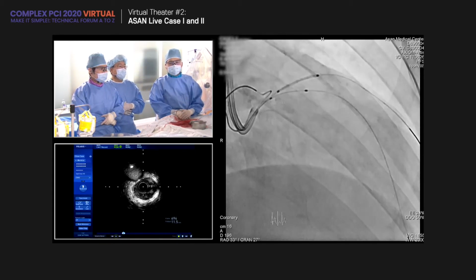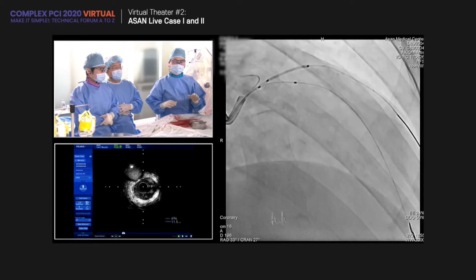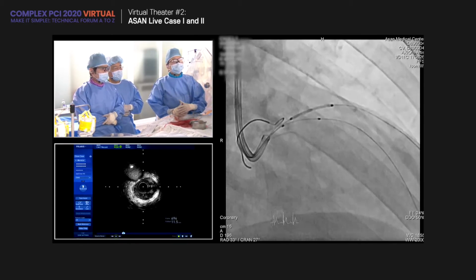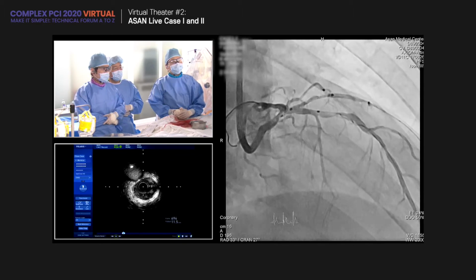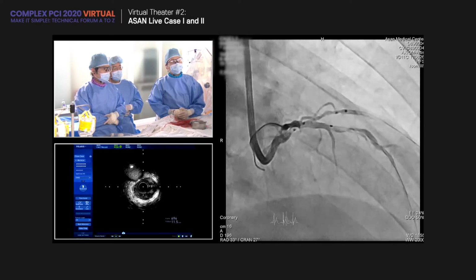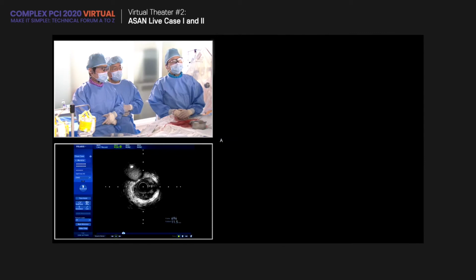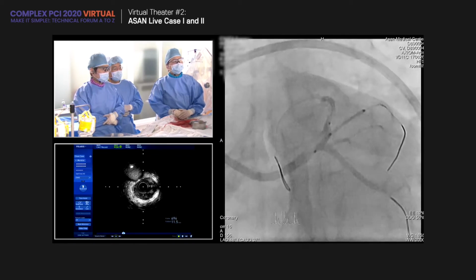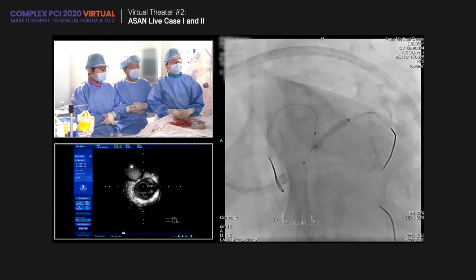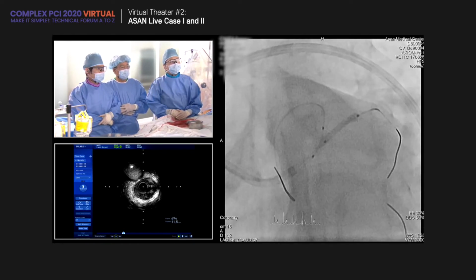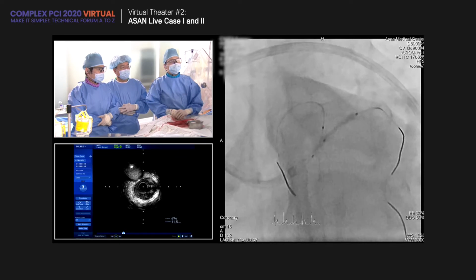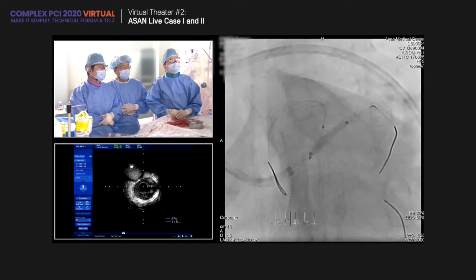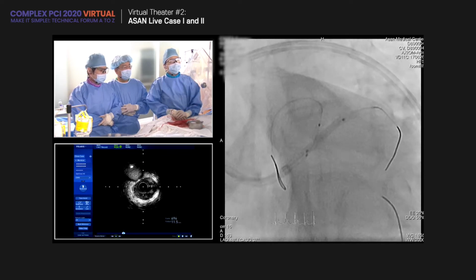And we decided to go with a two-stent technique upfront at the RI and LAD. We put the stent, 2.5 by 18 Giant stent, and inflated with a little bit small pressure, 6 atm, and applied higher 14 atm at the proximal RI.